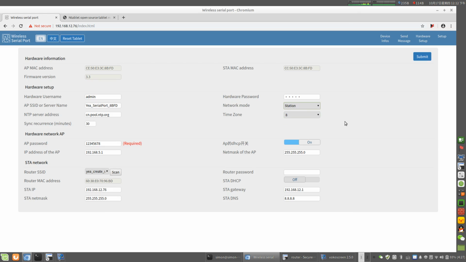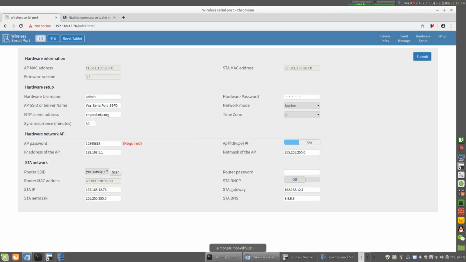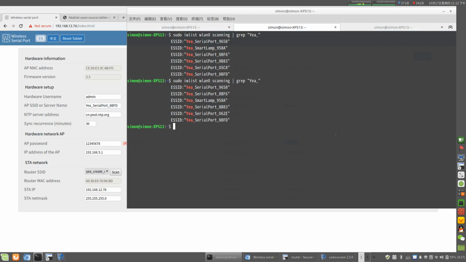It will connect to your wireless router directly, but no AP again. Okay, let's try. Let's scan again.